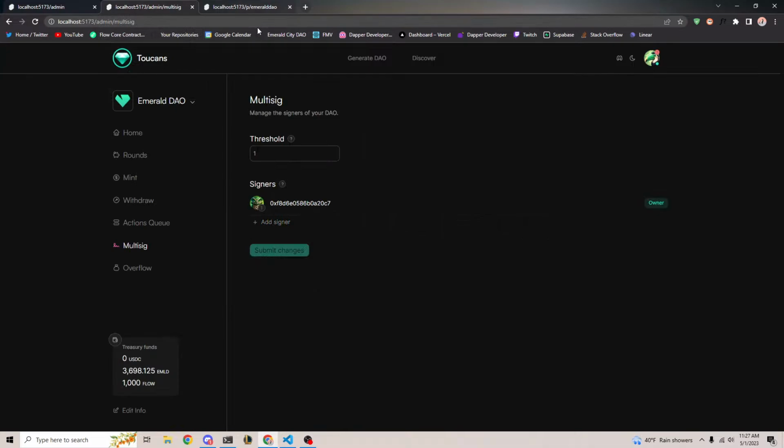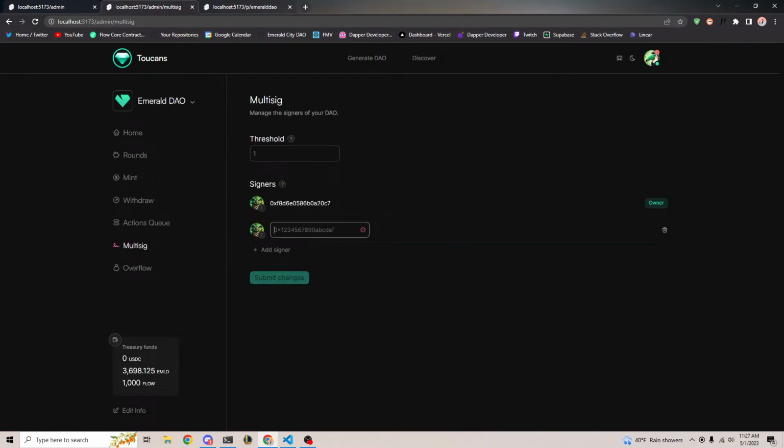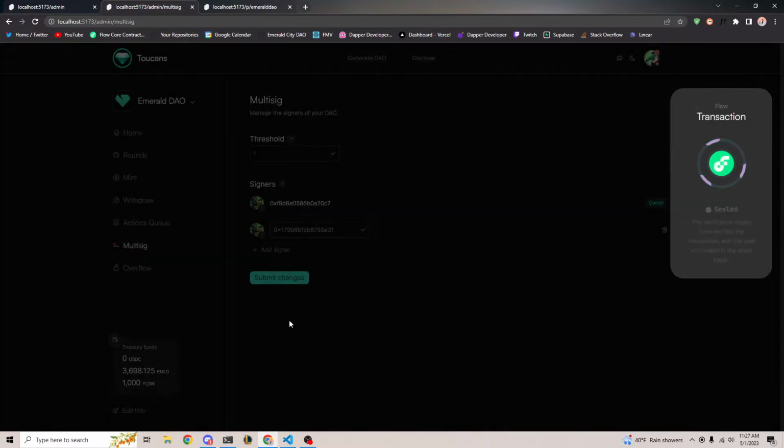Okay, so if we go ahead and click Add Signer, we can add the new signer as a signer of this treasury. So let's do that. Let's take the new address, paste it in here, and submit changes. Let's also make the threshold... Actually, no, let's keep it at 1 for now. So let's submit the changes.